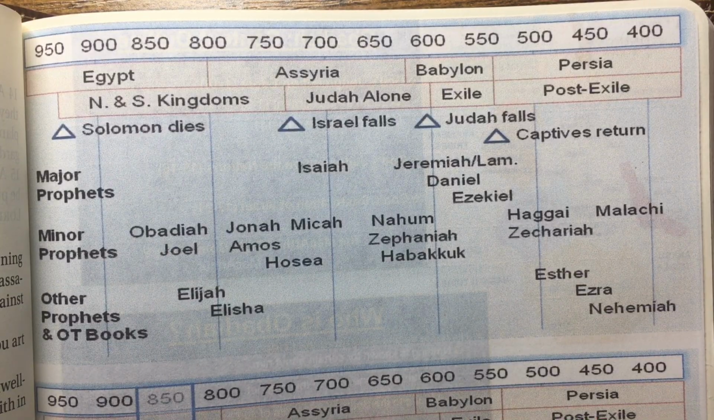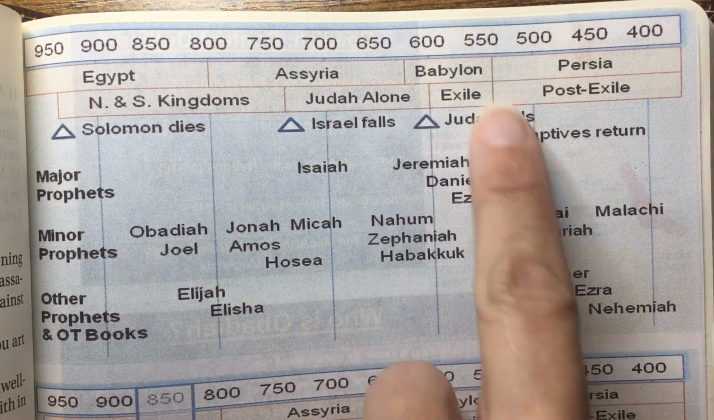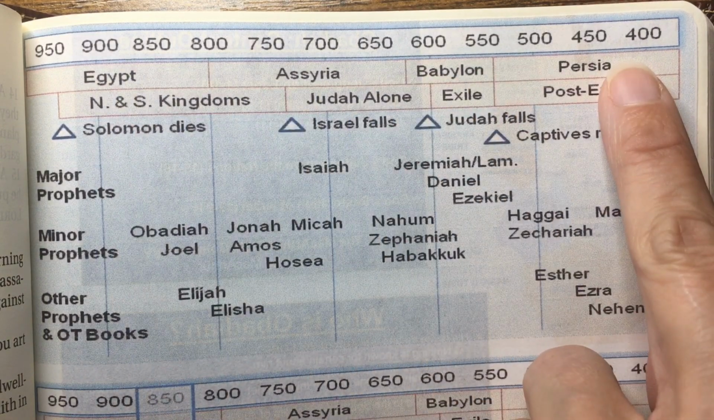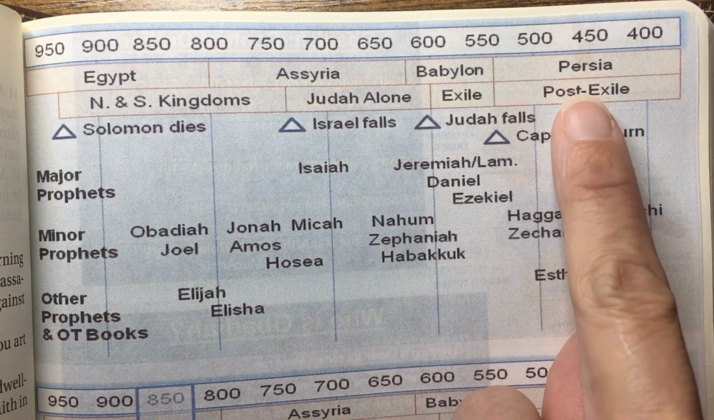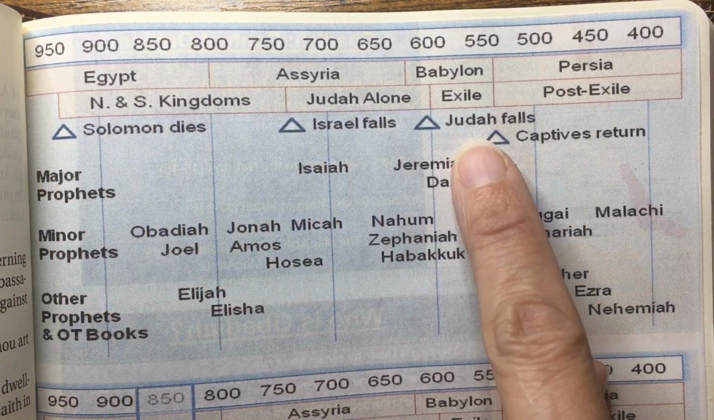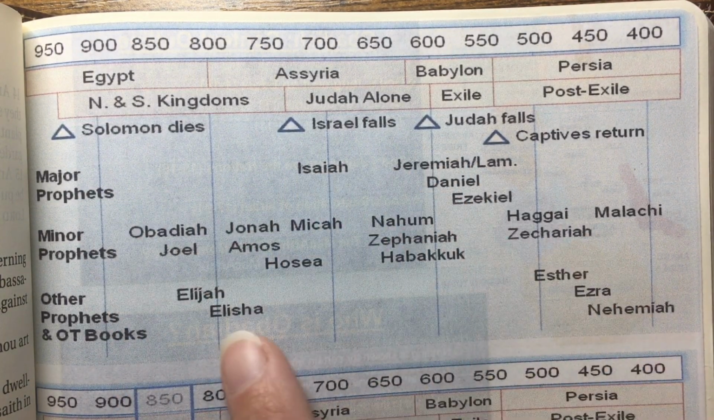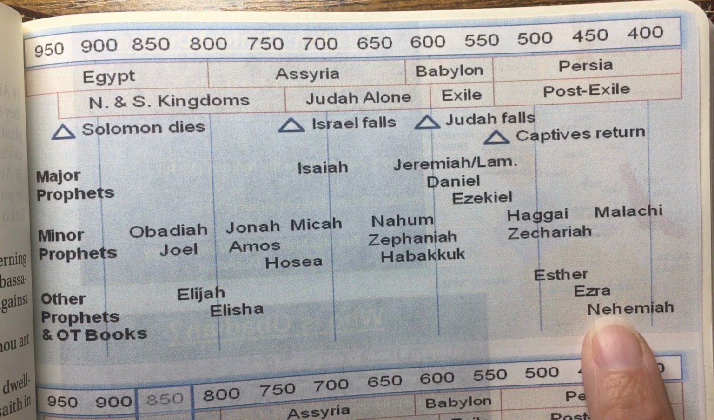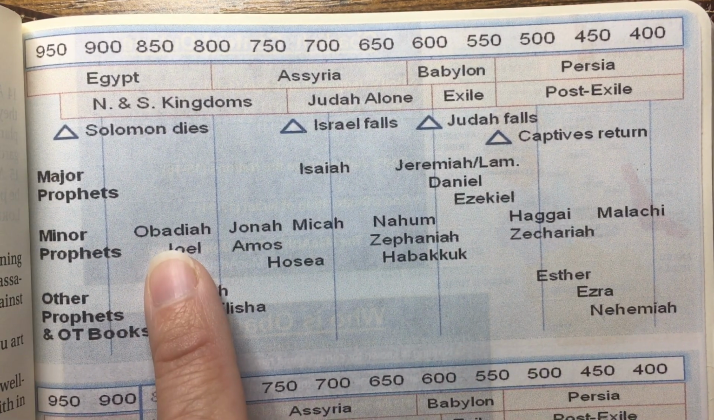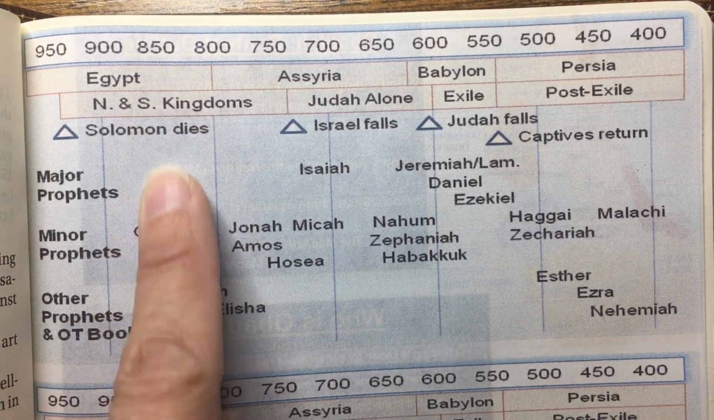So the very first thing I put on here is this chart here. It shows a timeline and then some of the major kingdoms, some of the major events, what time period the major prophets were in, the minor prophets, and then the other prophets in Old Testament books is how they organized it. And here's Obadiah, so during this time period here.